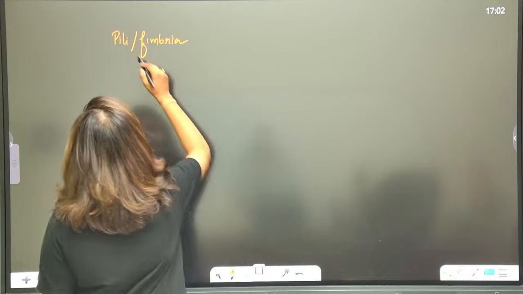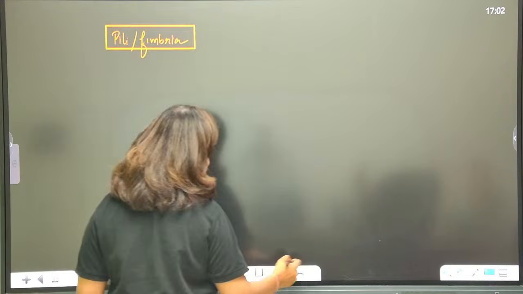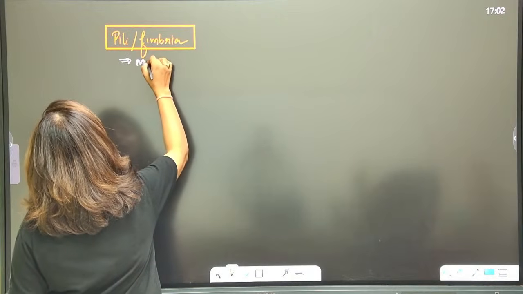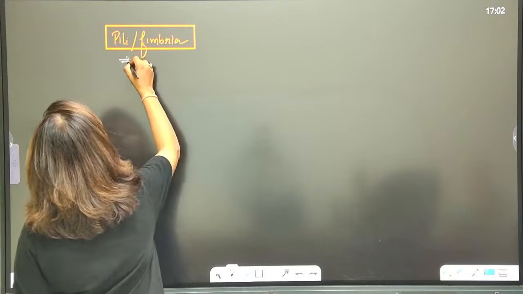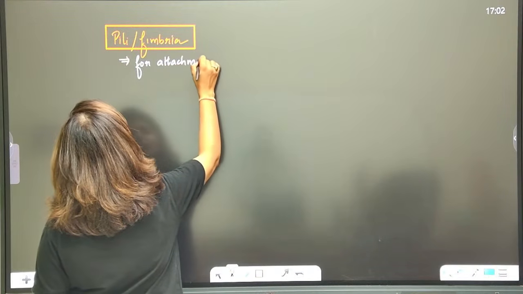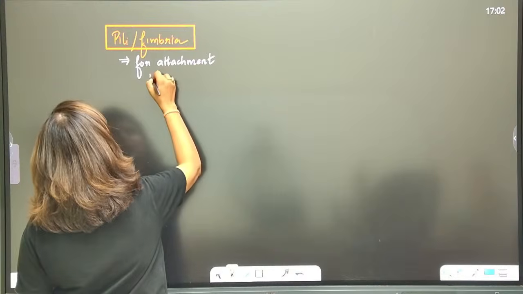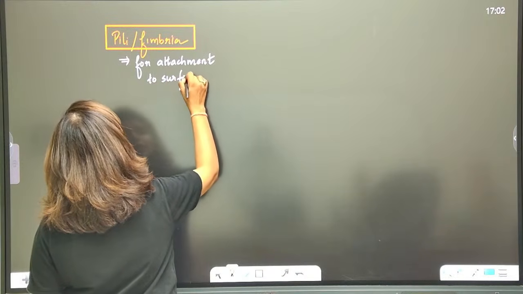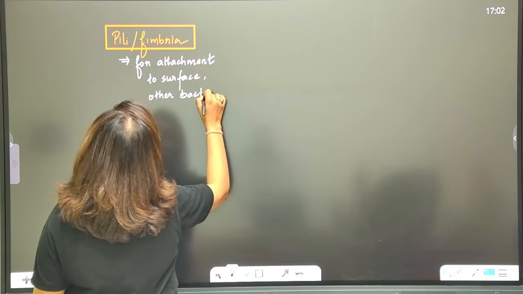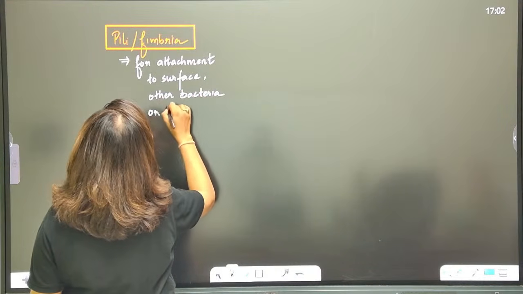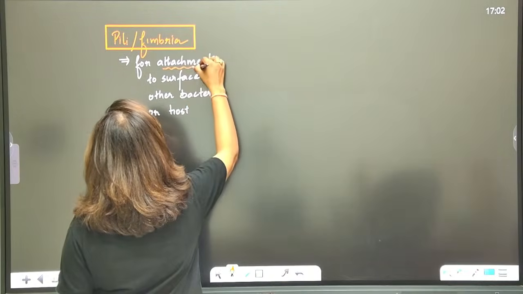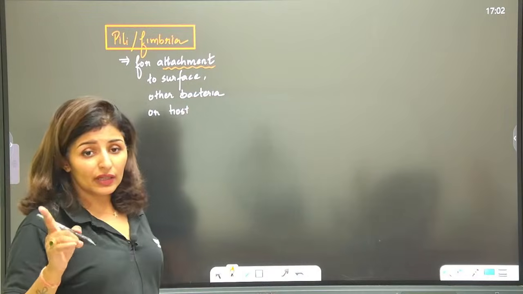And then talking about the third modification, this third modification is known as pili or fimbriae. Now see, pili and fimbriae are meant for attachment. They have no role in locomotion. For attachment to the surface, or to other bacteria, or the host. Is that clear? But the main thing is, it is meant only and only for attachment.